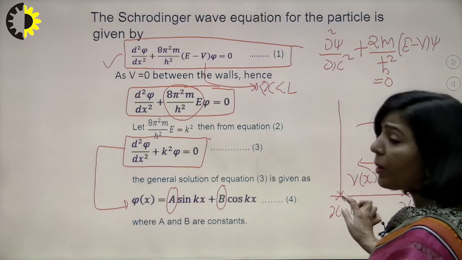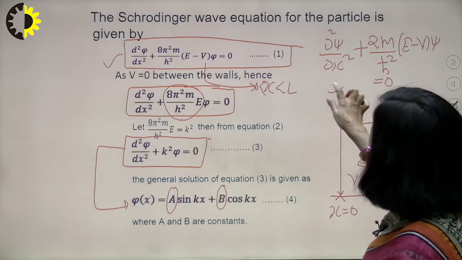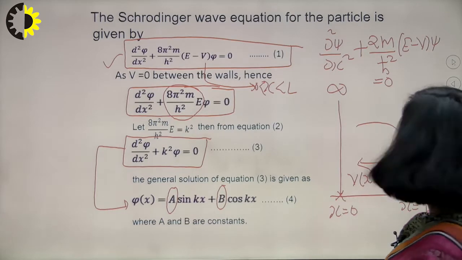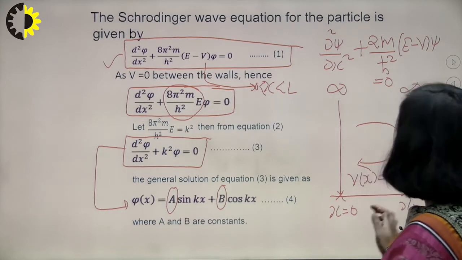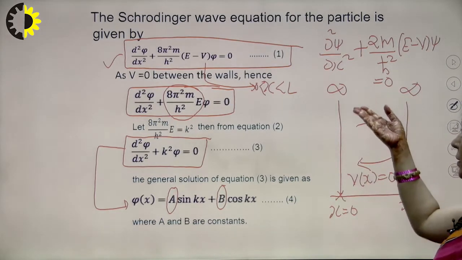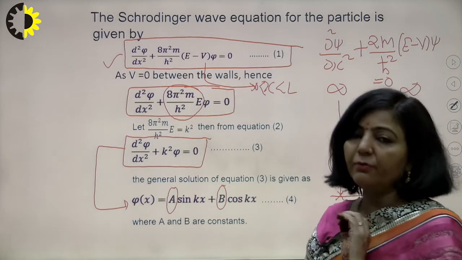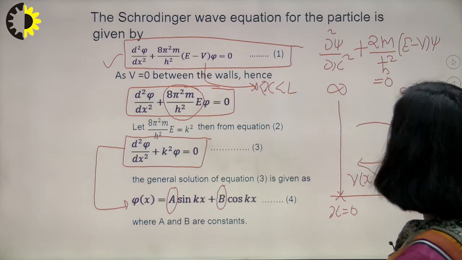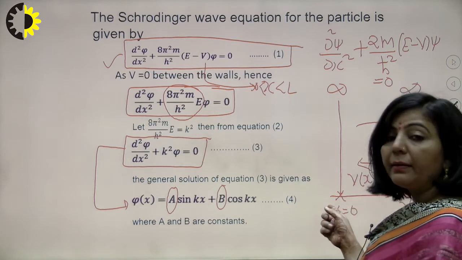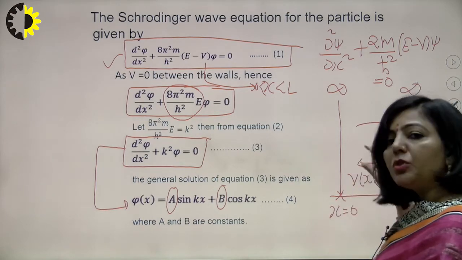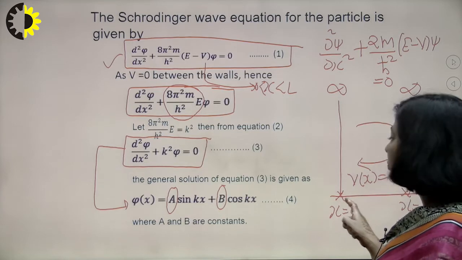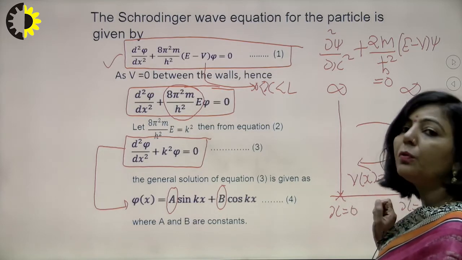Now over this boundary, when x is L, the potential energy is infinite. When x is 0 as well as L, the potential energy over these boundaries is infinite. It means this particle will bounce back from x equal to L and x equal to 0.